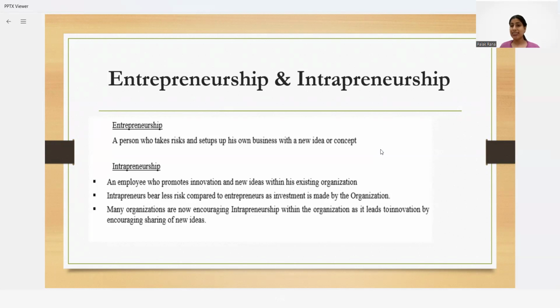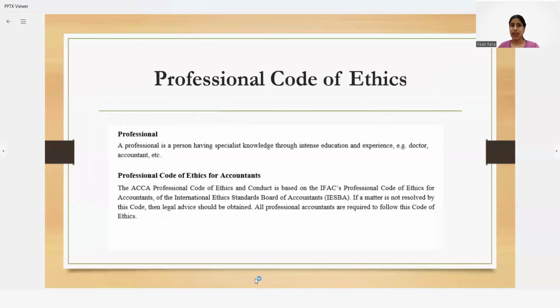So these types of organizations promote innovation and new ideas in employees, and they motivate their employees to share their ideas, views and opinions, and then they are rewarded for the good ideas which they share with the organization, and that is going to motivate them.